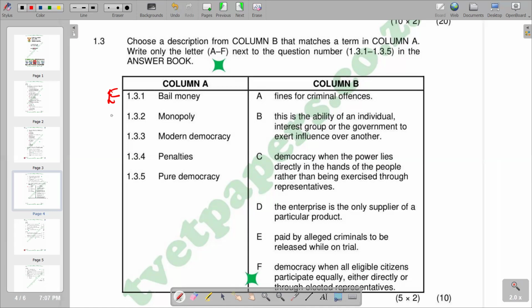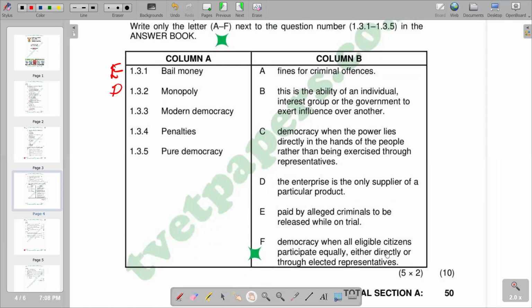So D qualifies to be a monopoly. Then we've got 1.3.3, modern democracy. Let's see the explanation on F, which is saying democracy where all eligible citizens participate equally, either directly or through elected representatives. So basically, F is the correct response.